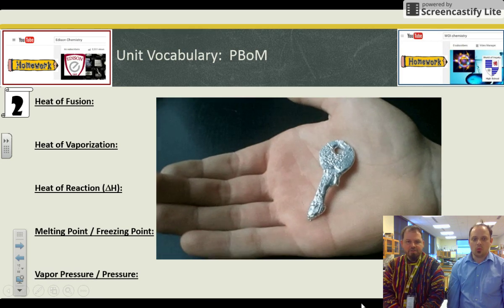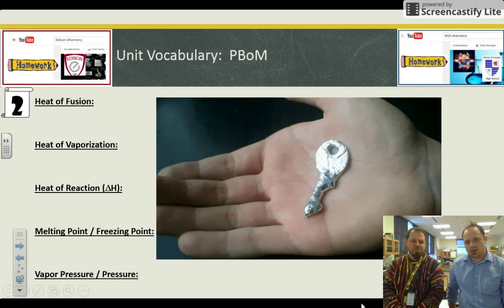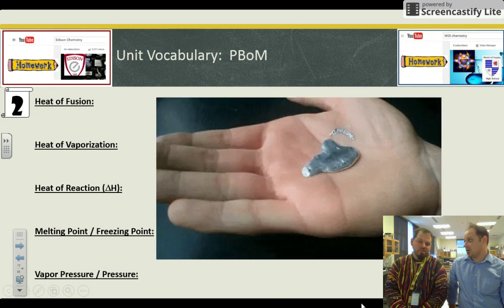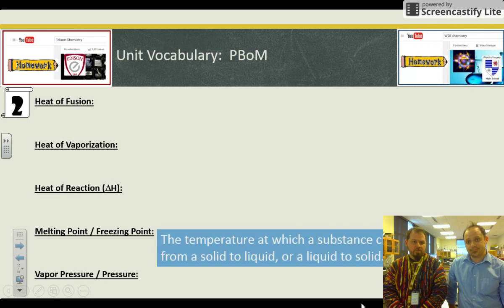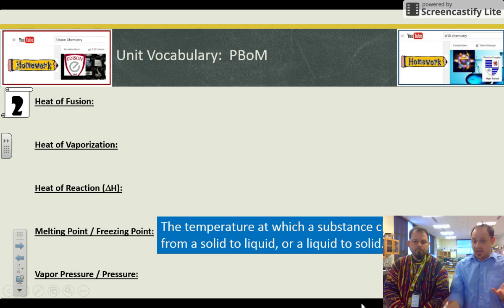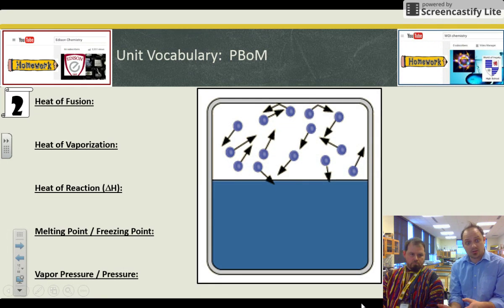All right, here we go. Melting point. There is where I go from solid to liquid. And guess what? Freezing point's the same thing, just the opposite direction, going from liquid to solid. So you need to know that it's both. It could be either way, depending on whether it's a heating curve or a cooling curve. It depends on which direction heat's flowing. If heat's flowing into the object of interest, it's going to be melting. If it's flowing away, it's going to be freezing.